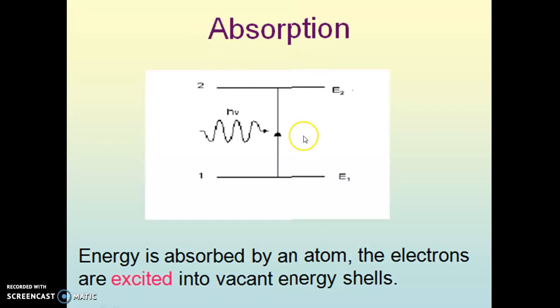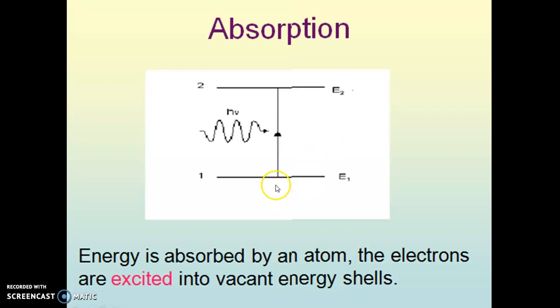Stimulated absorption takes place when the number of atoms, also known as the population of the energy state E1, is greater than that of E2. Suppose N1 is the population of E1 and N2 is the population of E2.